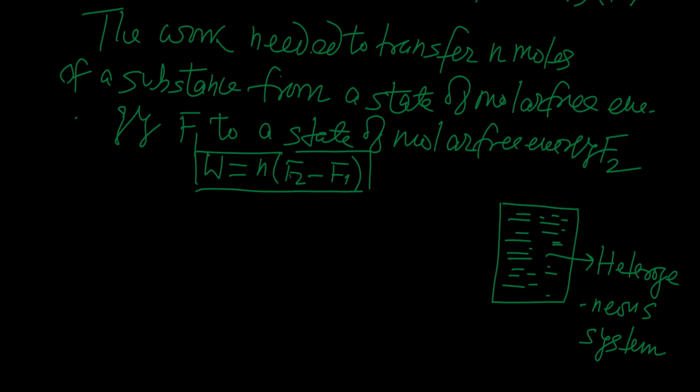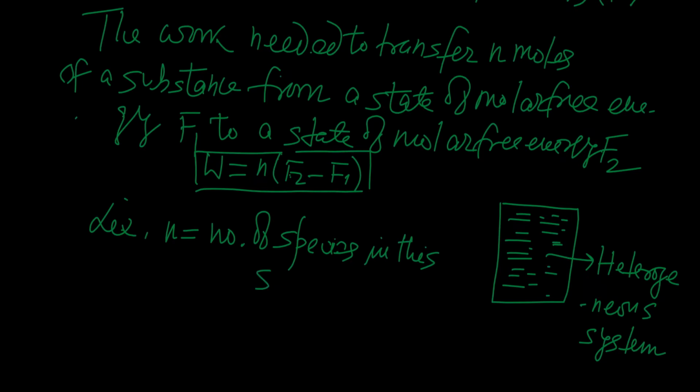Let n equal the number of species in this system, and n1, n2, so on, ni, so on, nn.